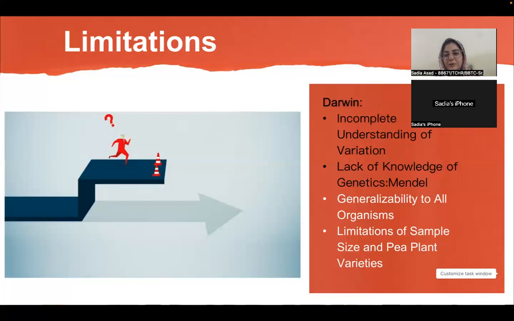And if we talk about his pea experiment, which is a very fundamental experiment in the field of genetics and inheritance, it has a limitation of the sample size of the pea, and then he studied very limited varieties or traits of the pea plant. So these were the limitations of these two scientists.